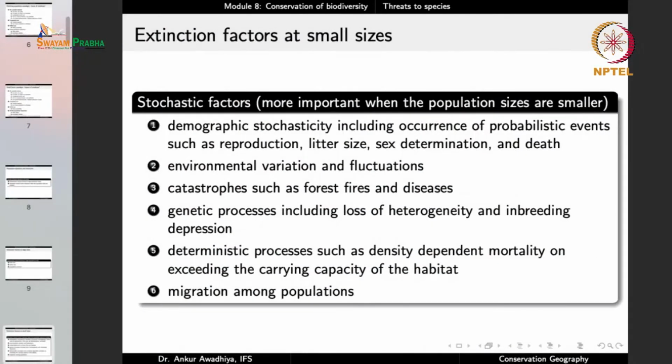If all the males move out, or if all the females move out, then the remaining animals in the population will be unable to breed and carry the population forward. So these are the stochastic factors which are very important when the population sizes are smaller. They even occur in the case of large populations, but for smaller populations, they are especially tragic.